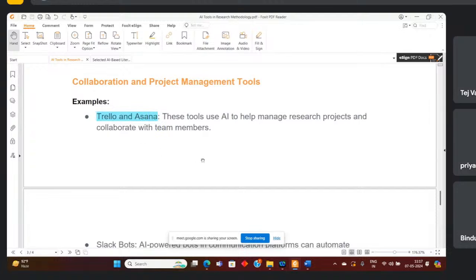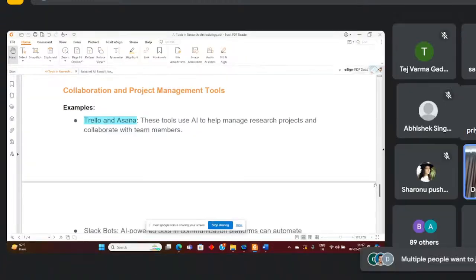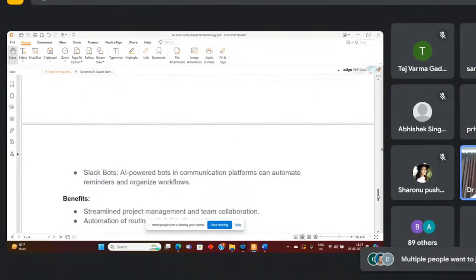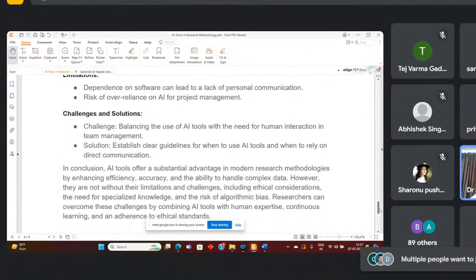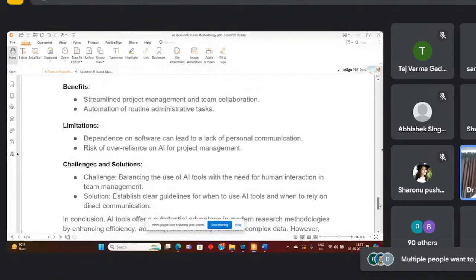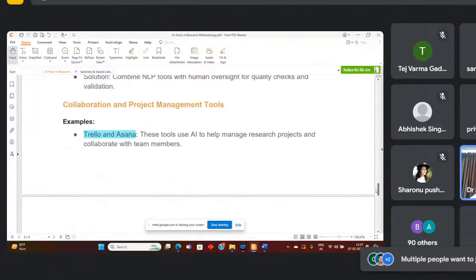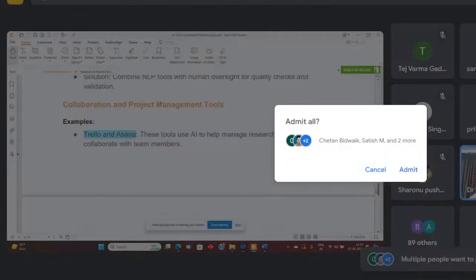I have not used this tool till date because I have just used the previous tools, and to manage the references I have used Mendeley. So we say these are the basic tools we can use to write or manage our research proposal, right?